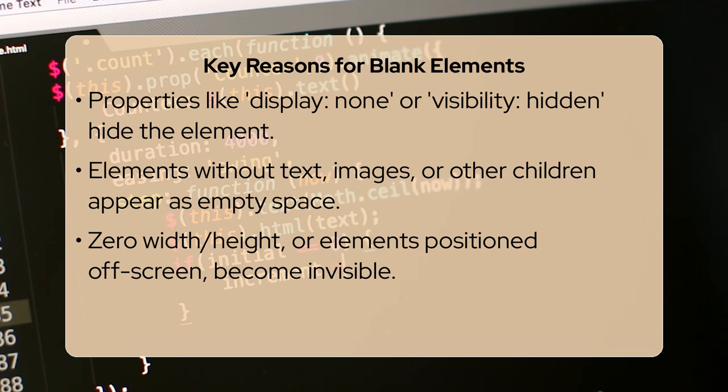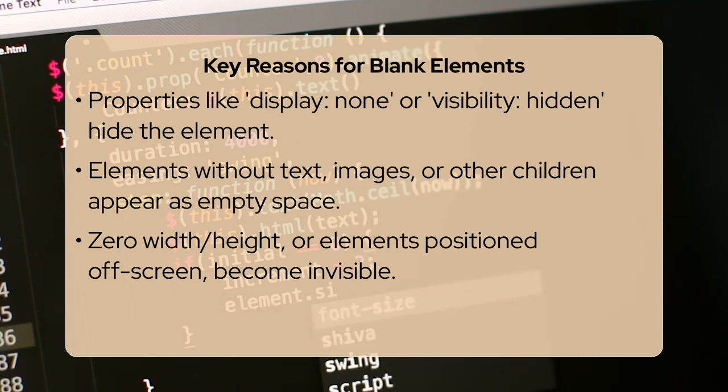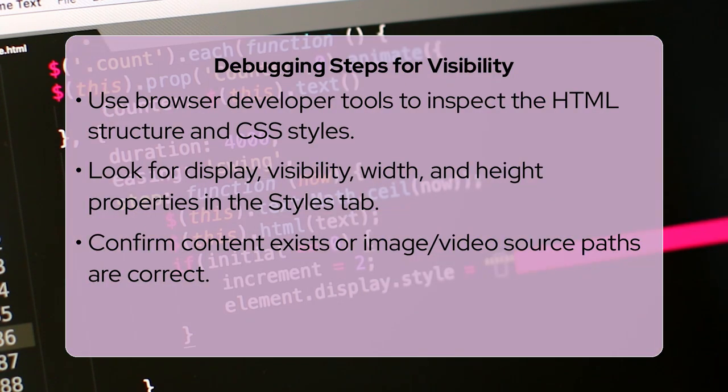Occasionally, elements with position: absolute might be rendered far off screen if their coordinates are set incorrectly, making them effectively blank because they are outside your current view. Sometimes, a z-index issue can hide an element if another element is layered directly on top of it, obscuring its visibility.